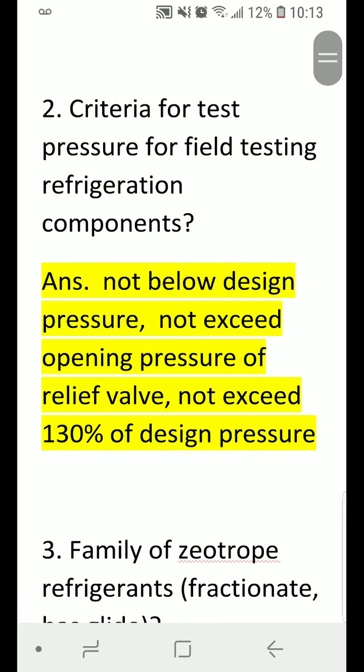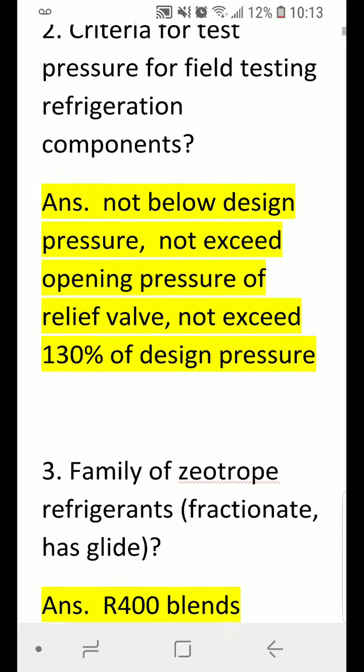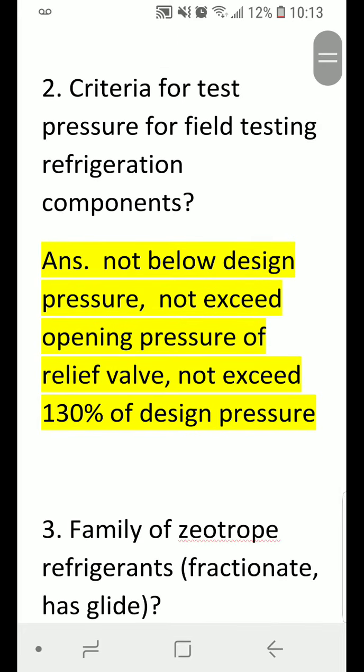Criteria for test pressure for field testing refrigeration components. Answer: not below design pressure, not exceed opening pressure of relief valve, and not exceed 130% of design pressure.